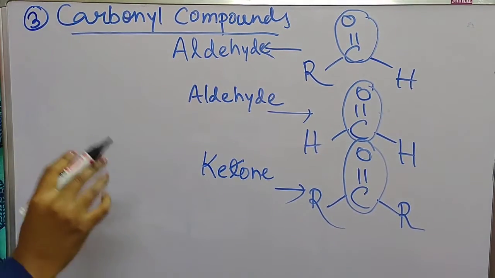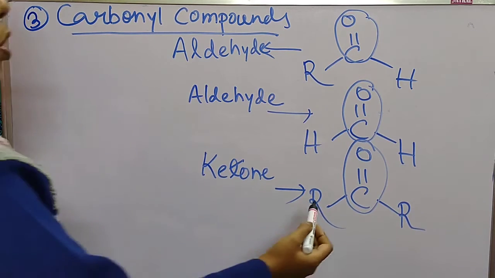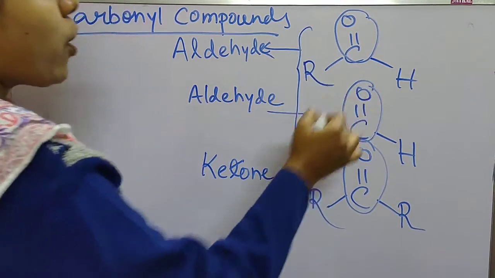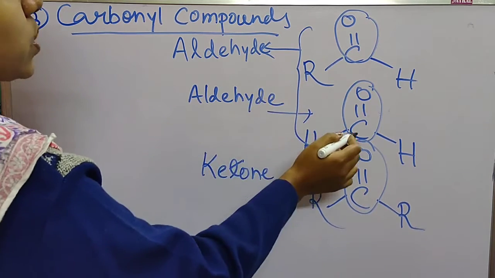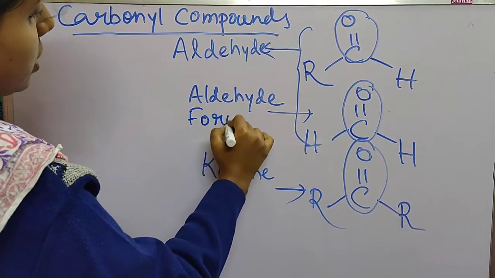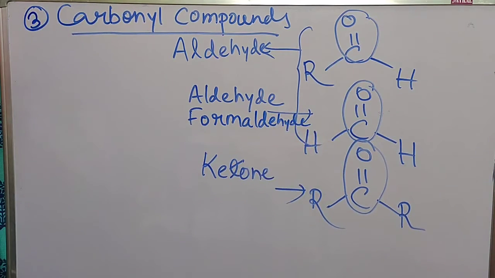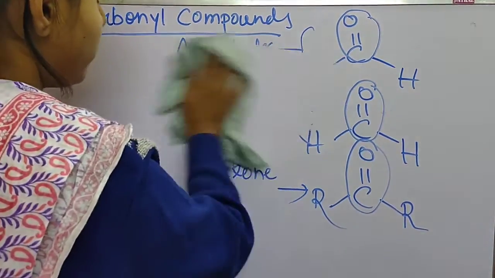So in class 12 we will read this in detail. This is just a summary: if both are alkyl groups, it is a ketone, and if at least one of them is hydrogen, it is an aldehyde, otherwise it is a ketone. Now this one having hydrogen on both sides is called formaldehyde.